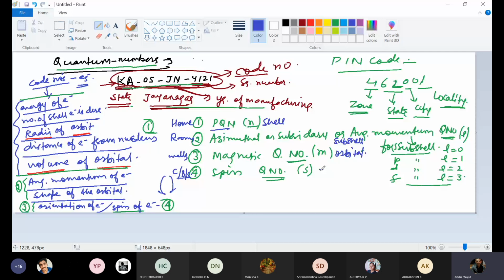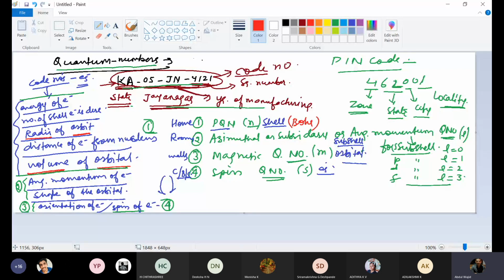So see, first of all, Bohr introduced the principal quantum number. Principal quantum number was introduced by Bohr to describe an orbit.